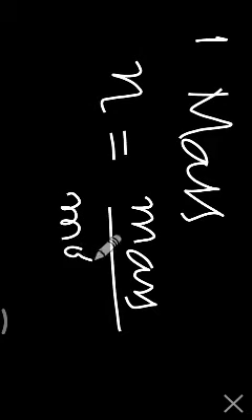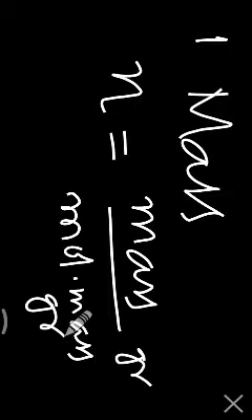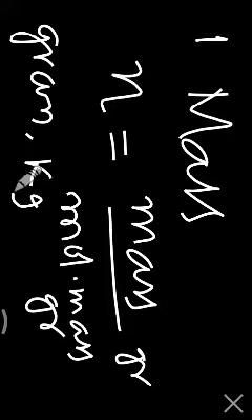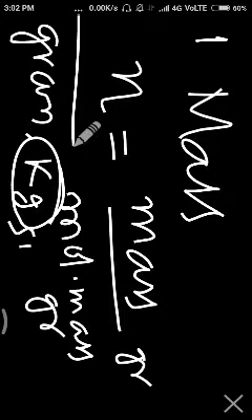In these measurable properties, the first one is mass. The mass units are number of moles. Number of moles is equal to mass by molecular mass, both you can take in grams. We can use number of moles, or gram, or kilogram, where kilogram is called the SI unit. So number of moles is equal to mass in gram by gram molecular mass. Some other units are gram or kilogram.